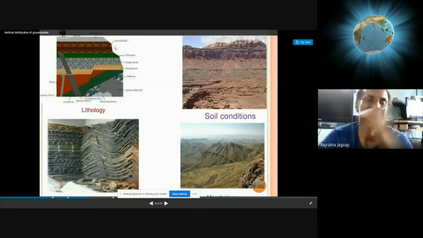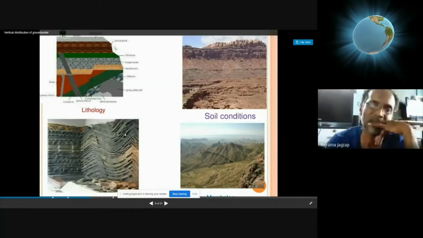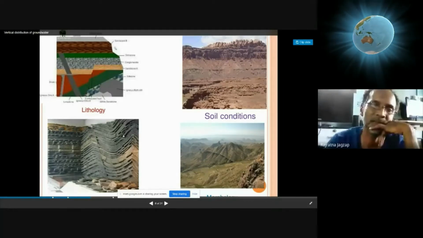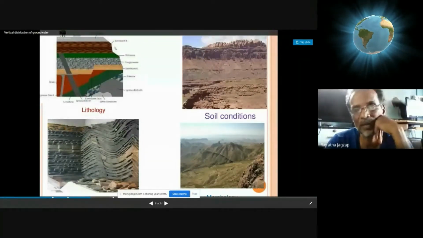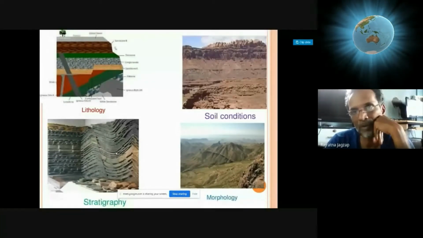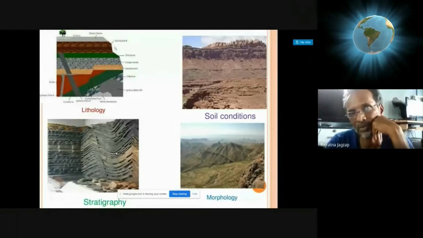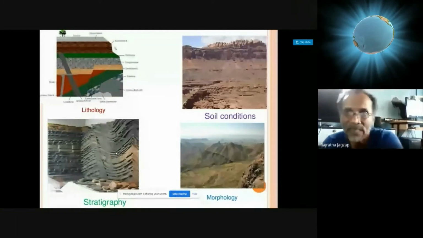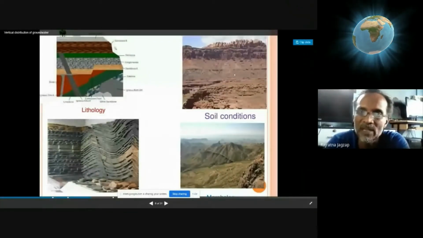So smaller joint patterns or cracks present at the maximum curvature of an anticline or syncline, that is joints, and then faults, and then bedding planes. Bedding planes are the places where you will find scope for infiltration or accommodation or collection of subsurface water or underground water. Top right corner, you can see horizontal strata, mainly made up of sedimentary rocks.